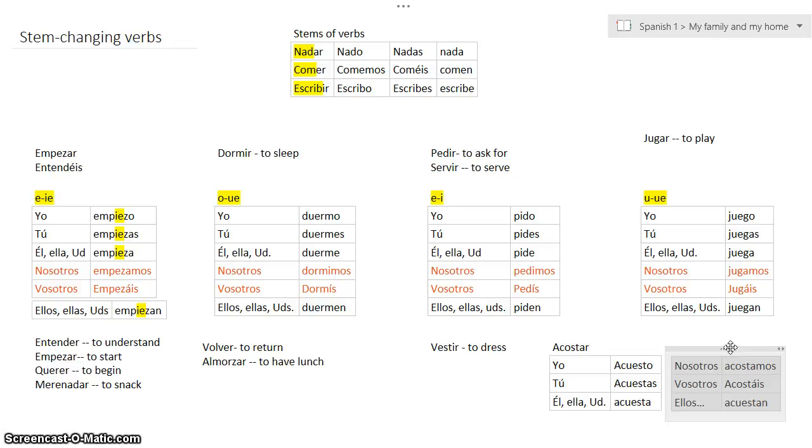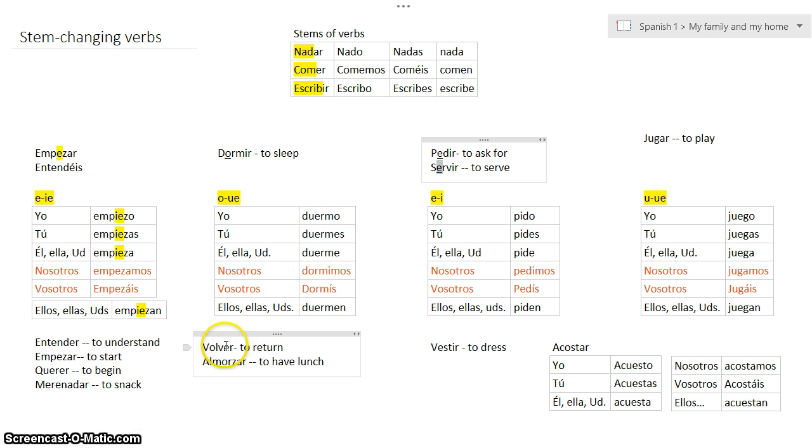And another really important thing to remember is that it's always going to be the second to the last vowel in the infinitive. So here's the last vowel in the infinitive empezar. That's the A. What's the second to the last vowel? It is the E. So that's the one you're going to stem change. I'll mark that one. In dormir, here's the last vowel, the I. So you're going to stem change the second to the last one, the O. In pedir, your last vowel is I. The second to the last one would be this E. Same thing with this one.